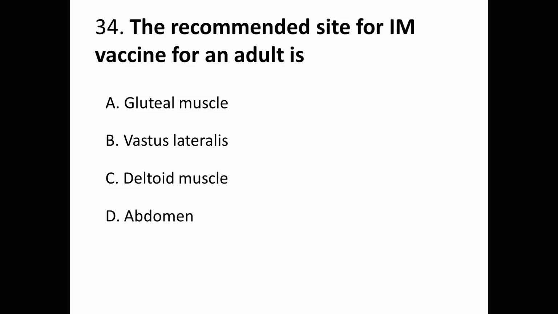Question number 34. The recommended site for IM vaccine for an adult is A. Gluteal muscle, B. Vastus lateralis, C. Deltoid muscle, and D. Abdomen. Correct answer is C.